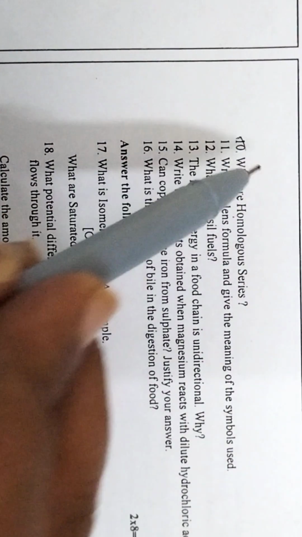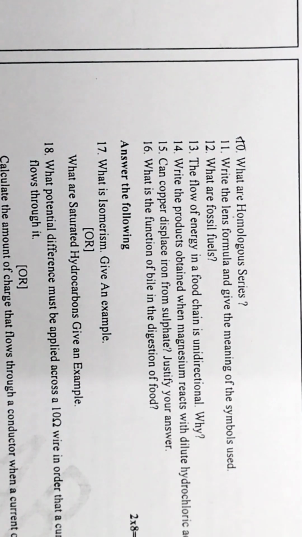So next question ನೋಡೋಣ. What are homologous series? Homologous series andre ಏನು? So a series of same organic compound having a difference of CH2 between successive members. Homologous series are the series of same organic compounds having a difference of CH2 between successive members.